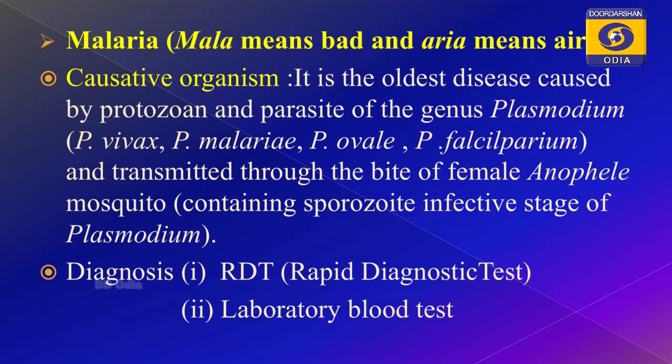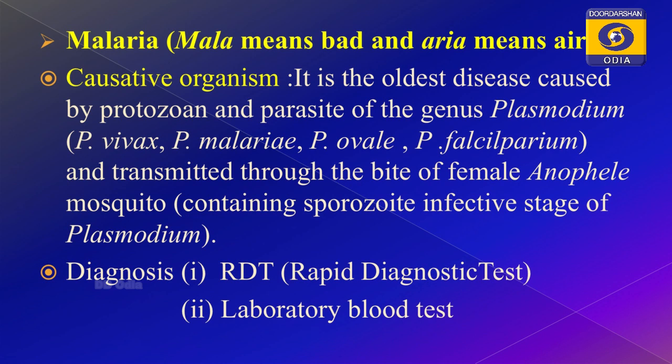So, what is malaria? Mala means bad, aria means air. Combined, malaria means bad air. Whenever bad air comes from swampy and marshy places, clear? That causes the malaria. This was the earlier concept that many scientists had before the discovery of the parasite. So, what was the name of this parasite? The name of this parasite was Plasmodium.